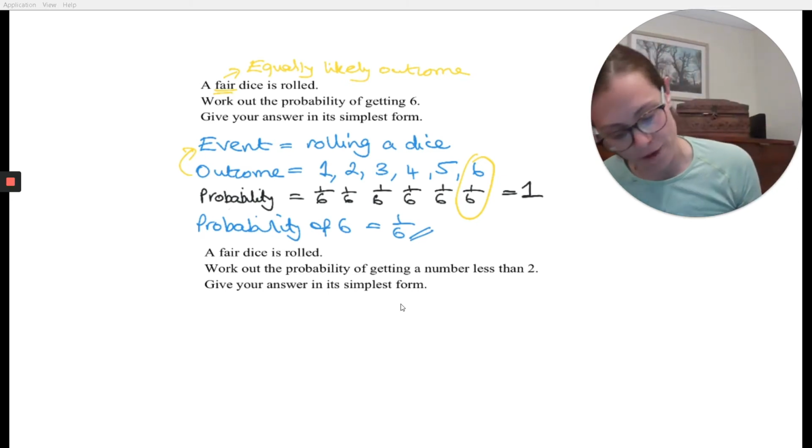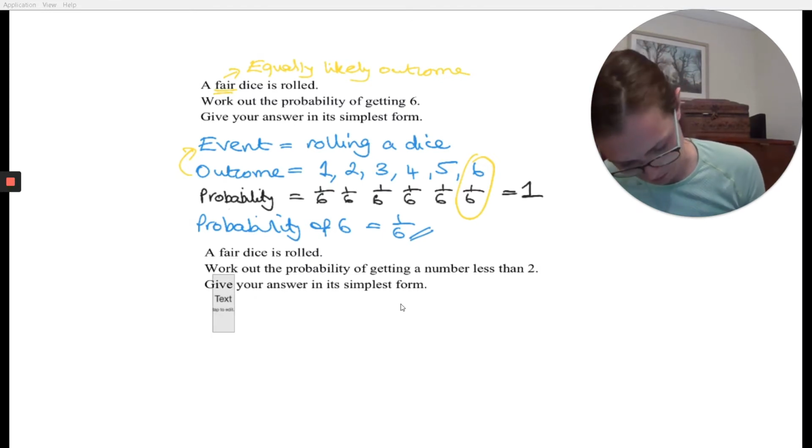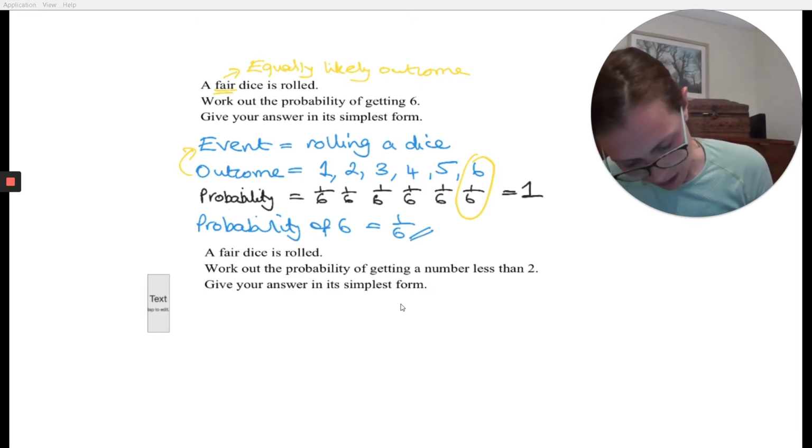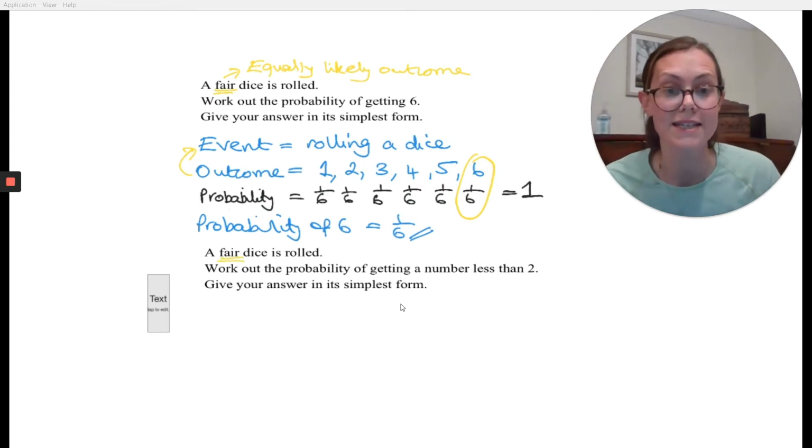It says a fair dice is rolled. So we've got that word fair again, so I'm automatically thinking equally likely outcomes. Work out the probability of getting a number less than 2. Give your answer in its simplest form.